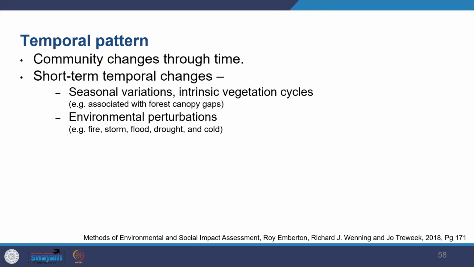These short-term changes are not of much concern, but there can be environmental alarms like fire, storm, flood, droughts, and cold, which can have an abrupt pattern.